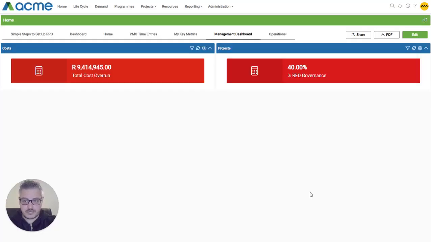I'm going to click on save, and now we can see that this is green. The key metric will now display the total cost overrun across all included cost records. If spending exceeds budget, the metric will display in red. If spending is still under budget, it will display in green.